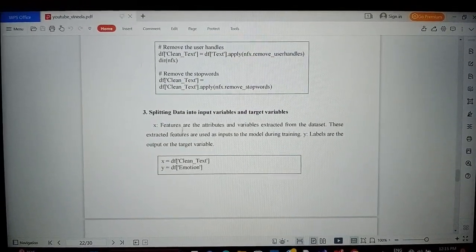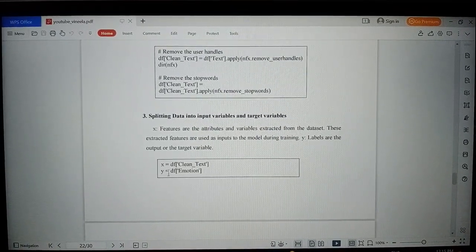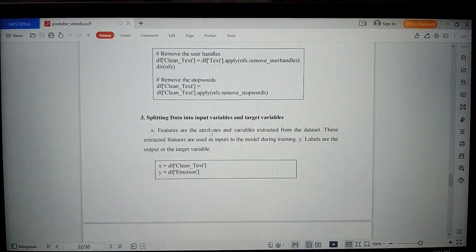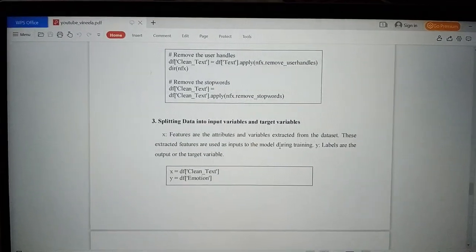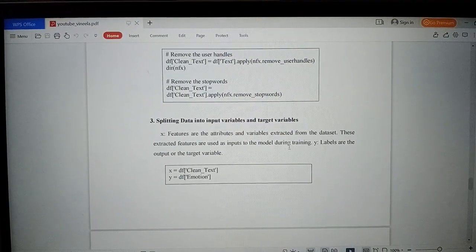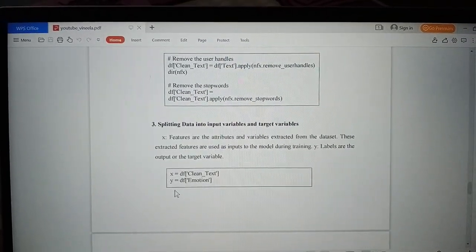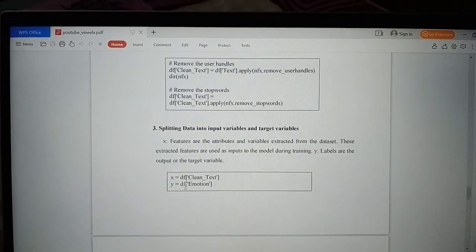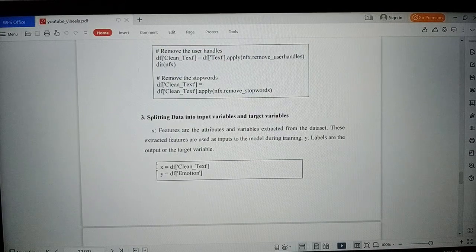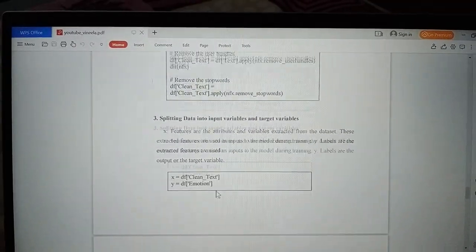The third is splitting data into input variables and target variables. So here we have two, that is X and Y. X is the features, the attributes and variables extracted from the dataset. These extracted features are used as input to the model during training, and Y labels are the output or target variable. So you can see here X is the clean text and Y is the emotion. It means X is a variable extracted from the data set and Y is the target variable.